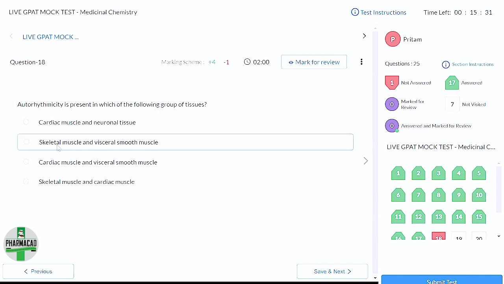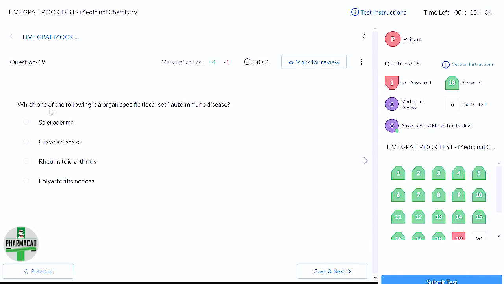So this is not autorhythmic. Visceral smooth muscles, they are also not autorhythmic. There are some external stimulations which are causing contraction or relaxation of smooth muscles, right? So these are the two tissues which are showing autorhythmicity, and A is the option where the two are together. Baki sab mein, it's not in correct pair.